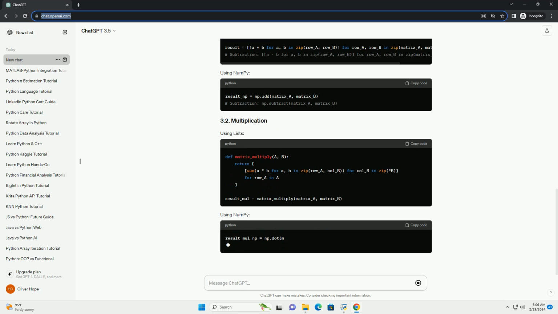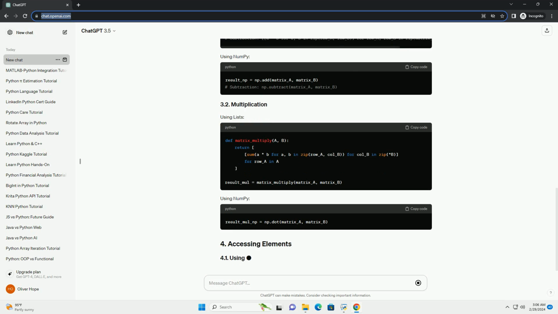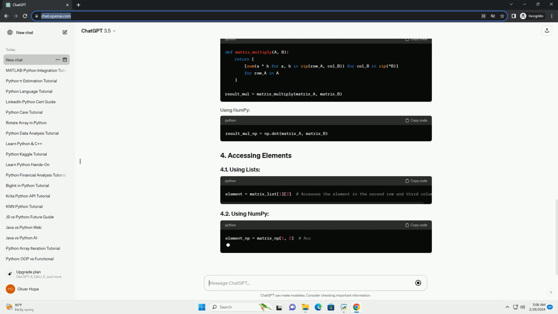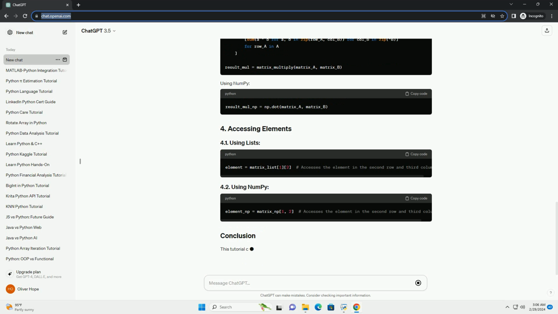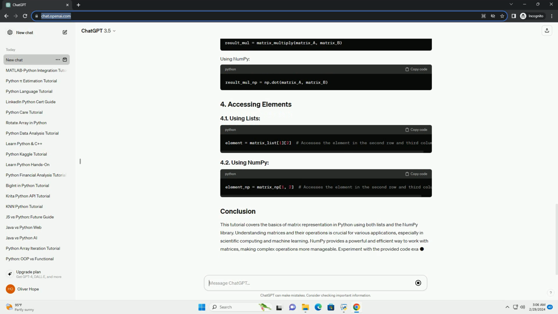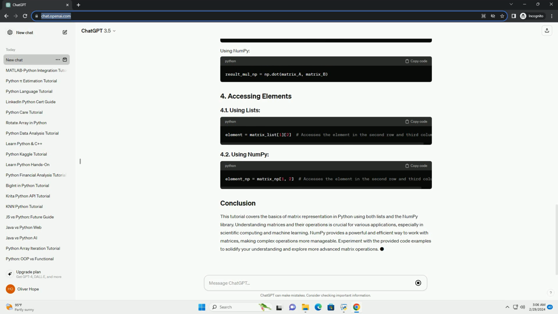This tutorial covers the basics of matrix representation in Python using both lists and the numpy library. Understanding matrices and their operations is crucial for various applications, especially in scientific computing and machine learning. Numpy provides a powerful and efficient way to work with matrices, making complex operations more manageable. Experiment with the provided code examples to solidify your understanding and explore more advanced matrix operations.